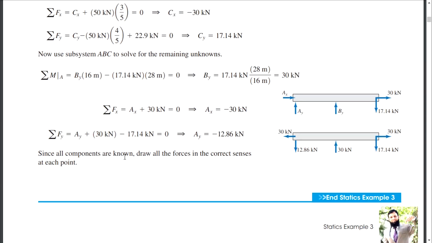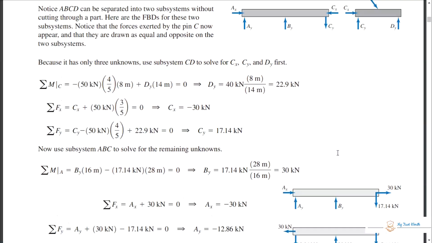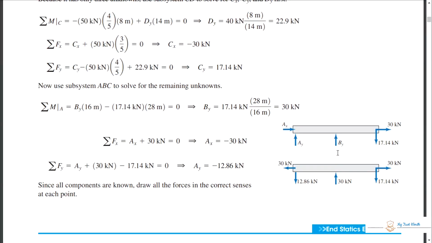Now since all components are known, draw all the forces in the correct senses at each point. So you have drawn all the forces in the correct sense, and this is your solution with proper directions. Now you can see one thing that interests me.